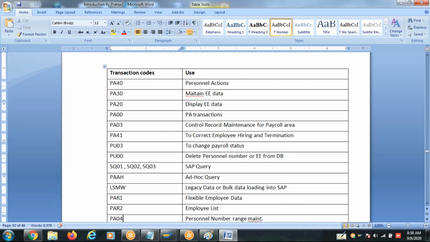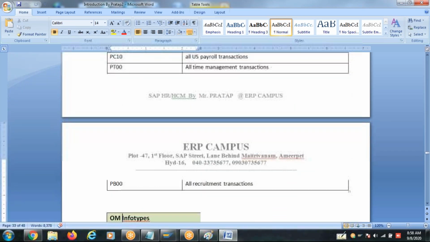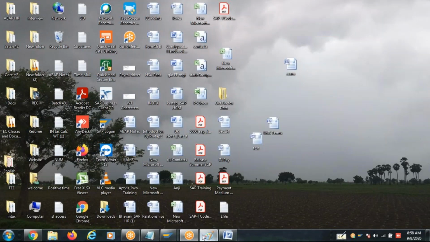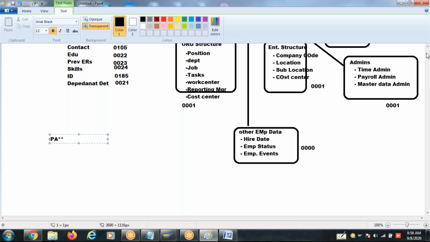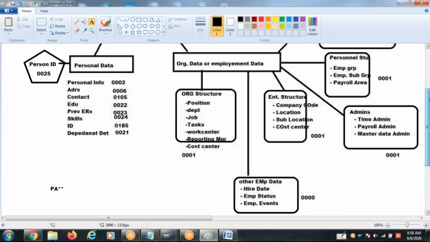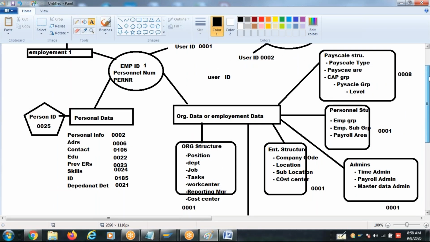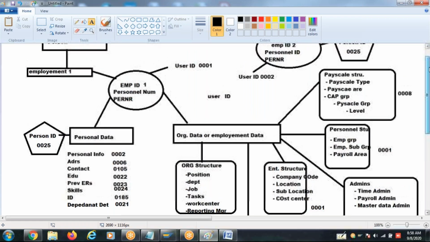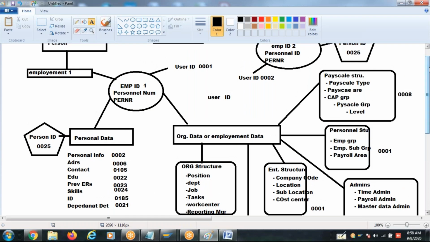So I'll start explaining from the enterprise structure. Right from here. It's only when you complete what you see on the screen that you can get into the payroll.